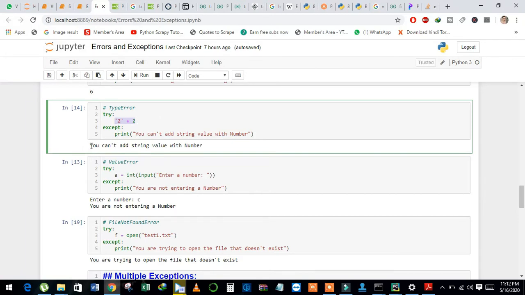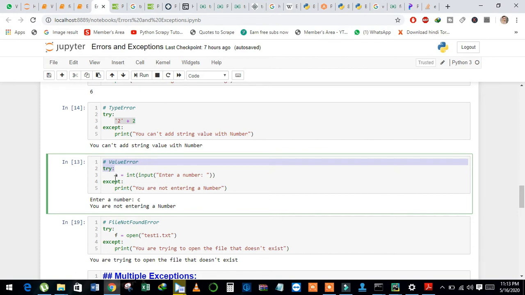When I run this code, it returns "you can't add string value with number", and the users easily understand that they can't add two different data types.